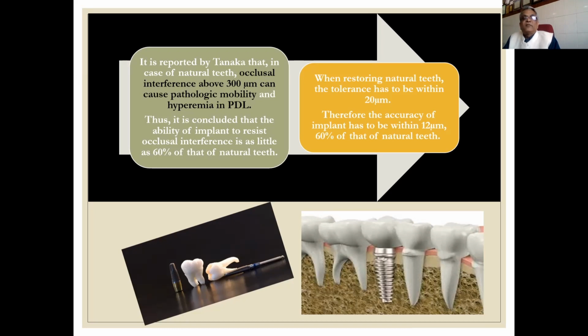So you can understand, when we are planning implant occlusion, we have to be more precise, because as compared to natural teeth, it can accommodate only 60%. If we are not planning a proper restoration, it can cause loosening of our implant. We used to say our implant is getting loose or the screw is getting loose. The ultimate thing which makes it happen is occlusion.